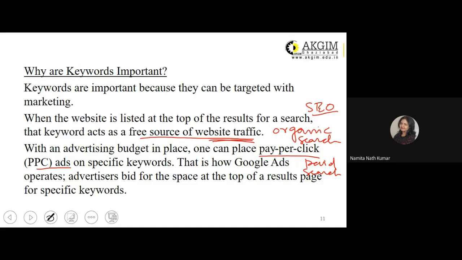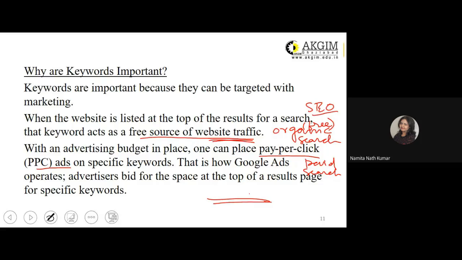Because an advertisement, the online user clicks if he is interested. But this is just a link which the online user may click because he may be interested in that type of content. So is it clear now? Organic search, another name for this you can say is free search.